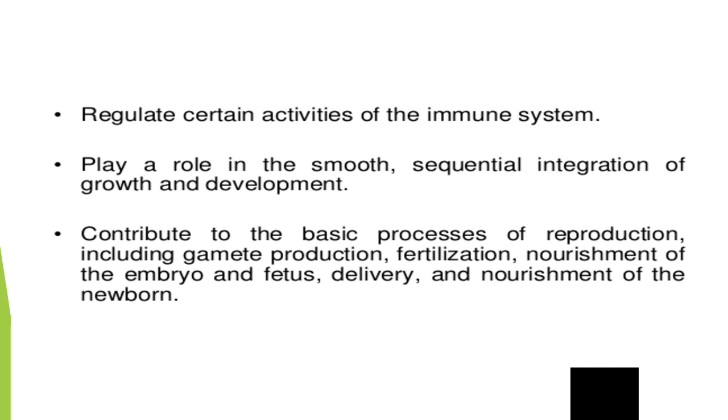So it contributes to basic processes of reproduction, including gamete production, fertilization, nourishment of the embryo and fetus, delivery and nourishment of the newborn baby. That means these are all the functions of the hormones.